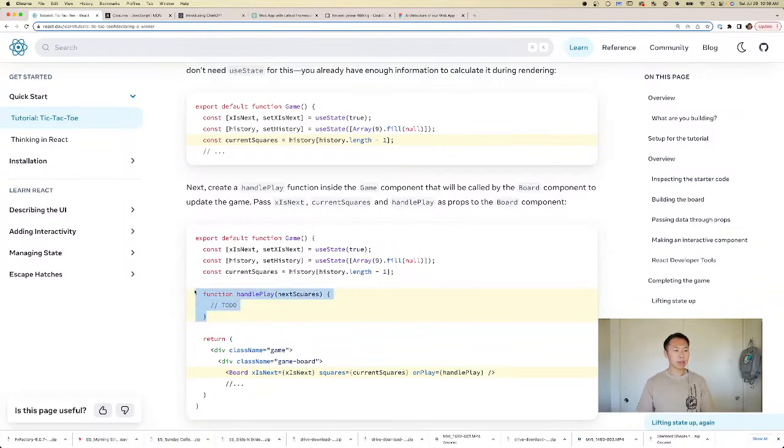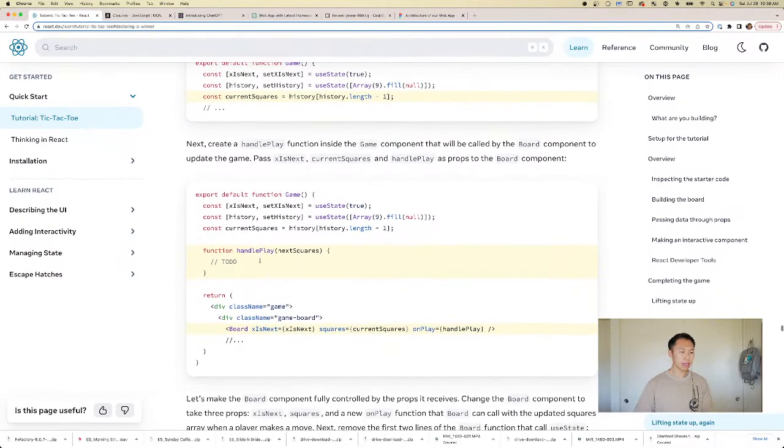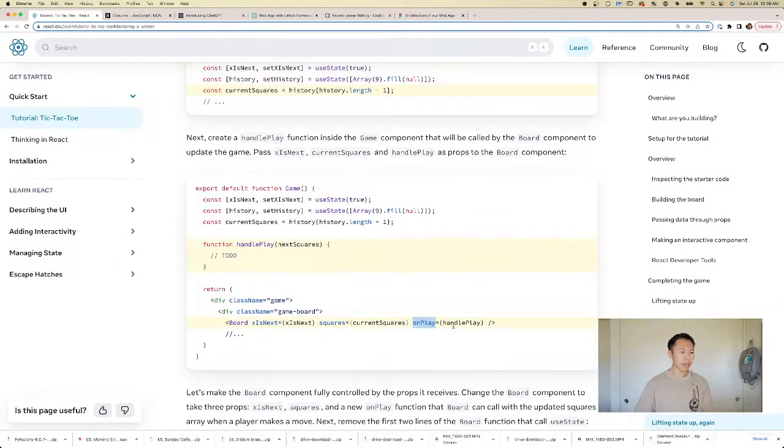So basically, you make a function inside the parent class, and after you make that function and you make a closure for it, it'll contain the whole context for that function, and then you can take that function and pass it on to its children, right, along with the variables. So that's what is happening here, I think, which makes sense. So this is handle play. So on play, handle play.